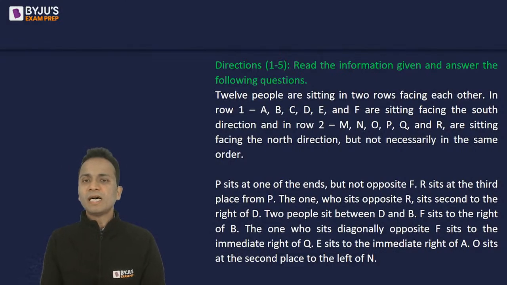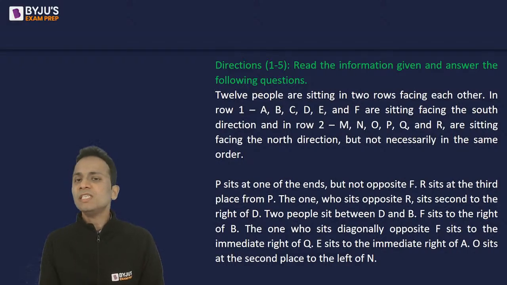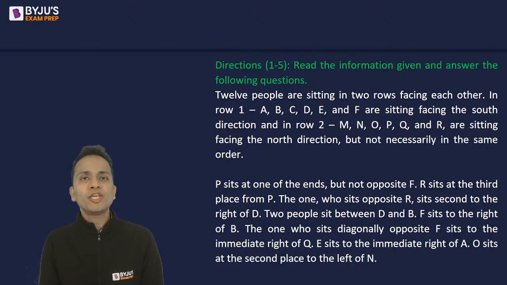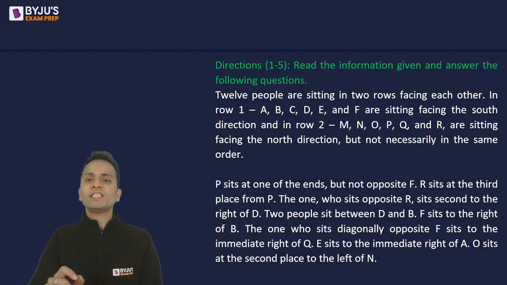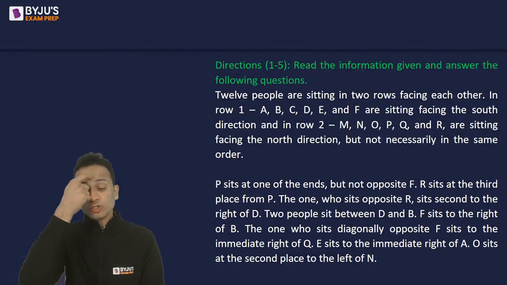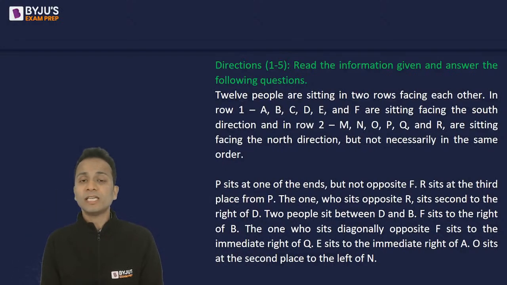Okay, so 12 people are sitting in 2 rows facing each other. In row 1, A, B, C, D, E, and F are sitting facing the south direction. And in row 2, M, N, O, P, Q, and R are sitting facing the north direction, but not necessarily in the same order. All right, so 2 rows are already defined. The people who are sitting in these 2 rows is already defined.